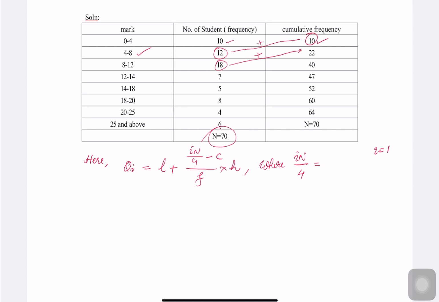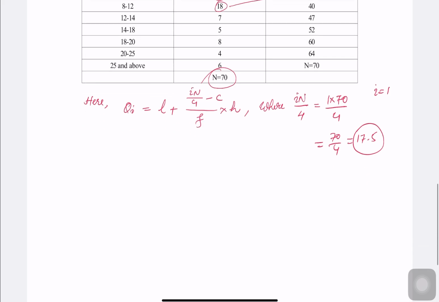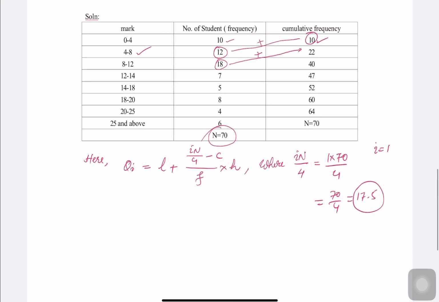So we have 1 into n, which is 70, by 4. What is 70 by 4? We have 4 ones are 4, 30, 4 sevens are 28, 4 fives are 20. So we have i n divided by 4 equal to 17.5. Then what about our L? So 17.5. Where is this in the cumulative frequency?